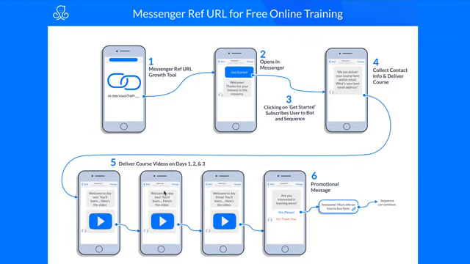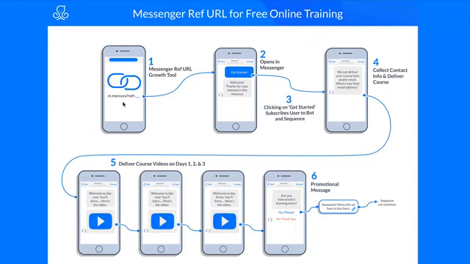First, and then it allows you to weave in pitches for your product during the free online training and afterwards. So you could easily give this ref URL to an affiliate to send you traffic, right? You could easily include this ref URL on your website, maybe as a call to action inside of blog posts.